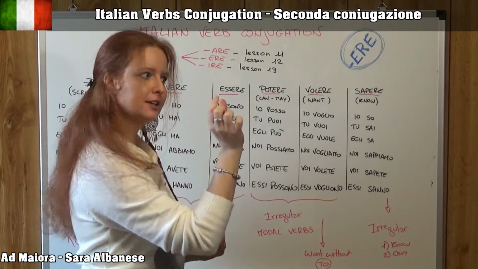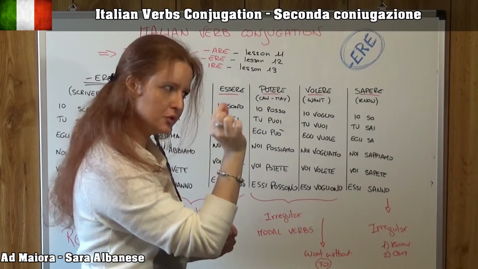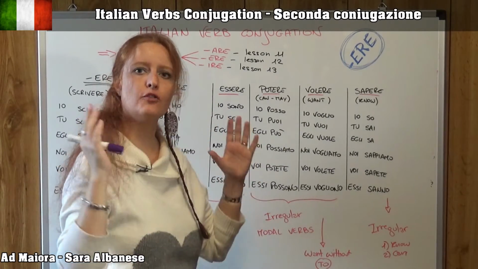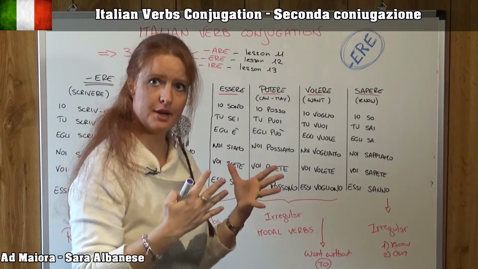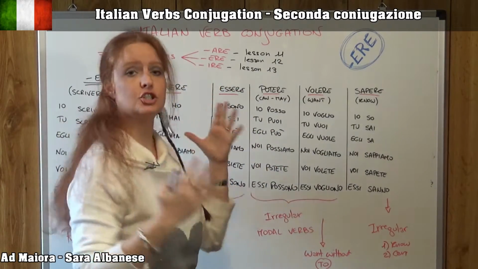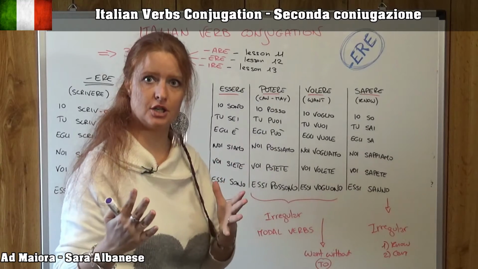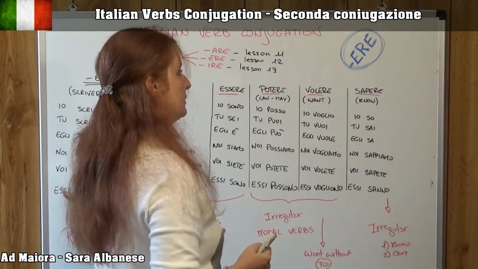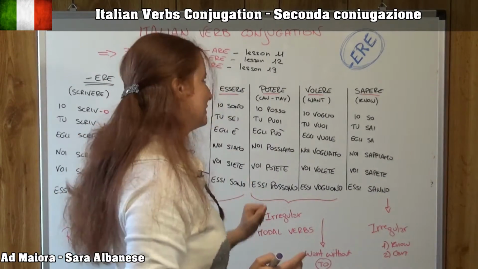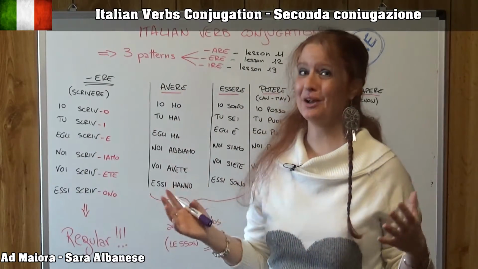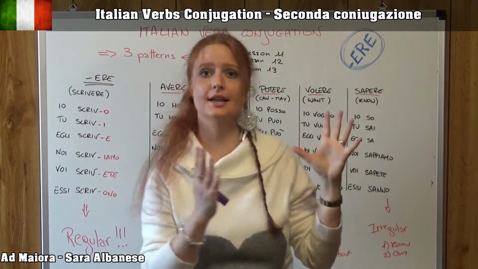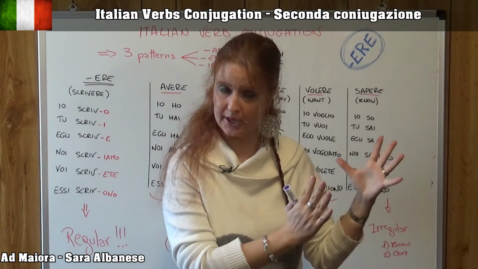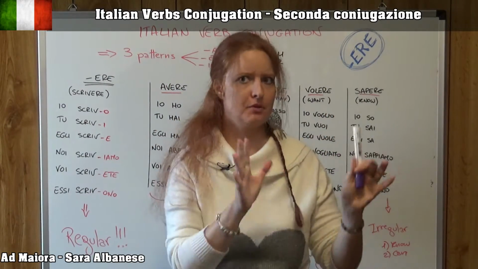So the three final letters of the infinitive form of our verbs determine the conjugation, so the pattern of the conjugation. Only three of them, with many irregular verbs anyway. Last time we talked about the conjugation of verbs that ended in are, and some irregular verbs.